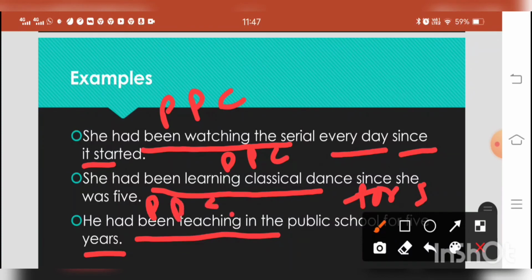So remember, when the action was continuing in the past, the action was not complete and the duration of time is given, then we will be using past perfect continuous tense, not past perfect tense or past progressive tense. Okay.